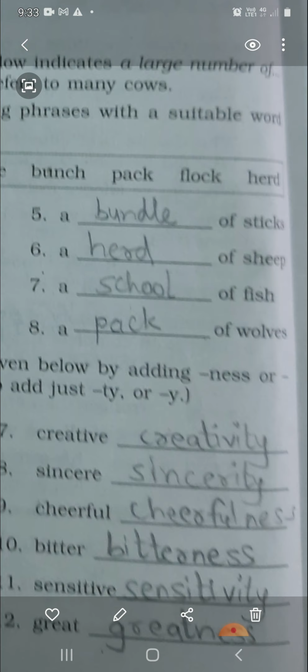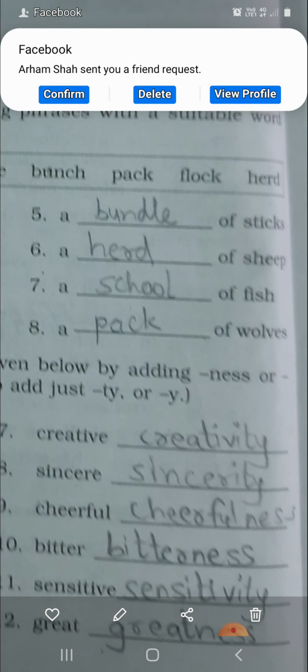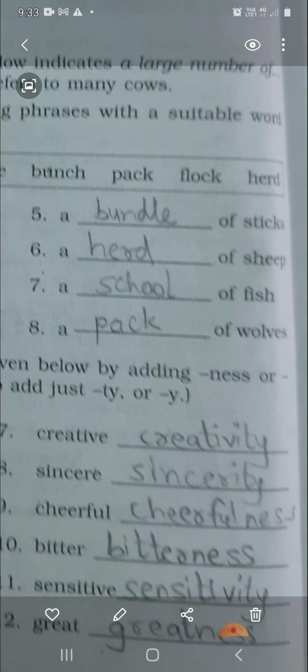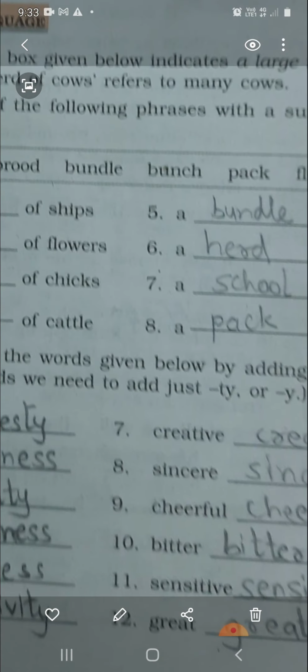Wolves. If there is one, then we use the word wolf. The plural form of wolf is wolves. So, if there are so many wolves, then the group of wolves is called a pack of wolves. This is known as the collective noun.